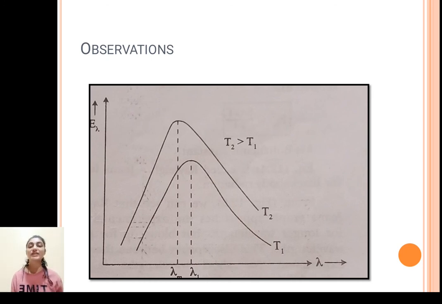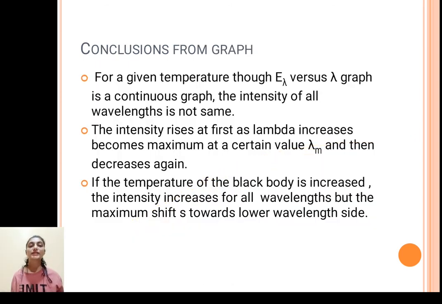What happens when we increase the temperature? Suppose T2 is more than T1, then we get a similar graph, but check the maximum. The maximum has shifted to the lower wavelength side. So as we increase the temperature, the nature of the graph remains the same, only the difference is that lambda maximum shifts to the lower wavelength side. So these are the conclusions from the graph.